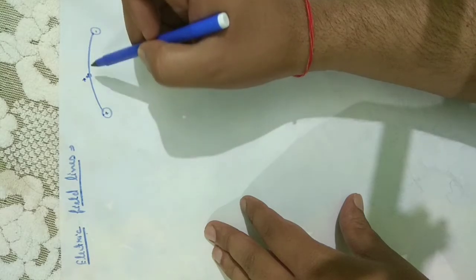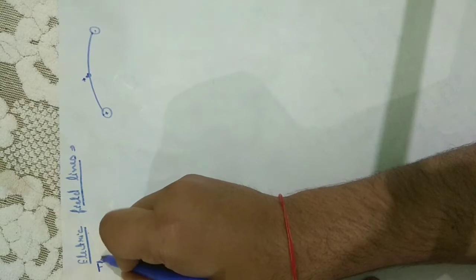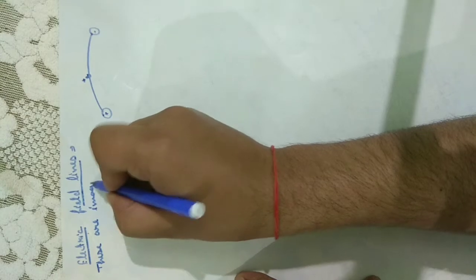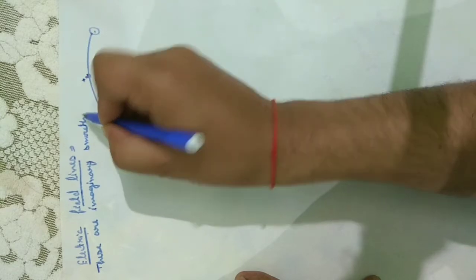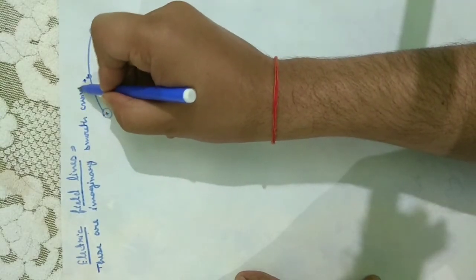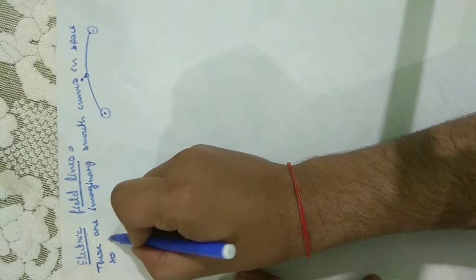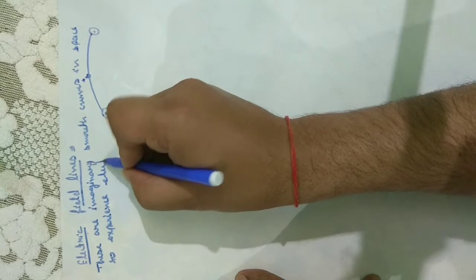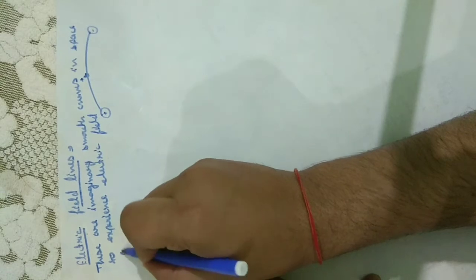Electric field lines are imaginary smooth curves in space to experience electric field over there.